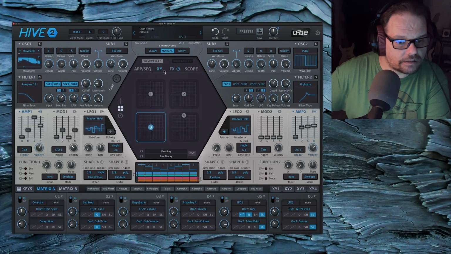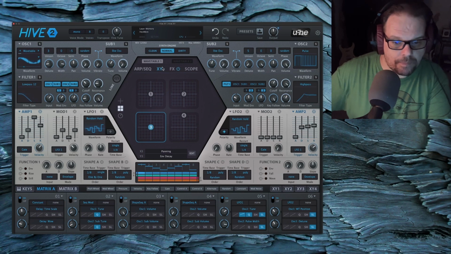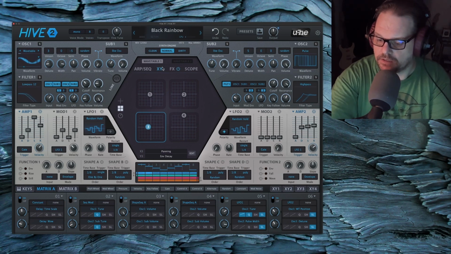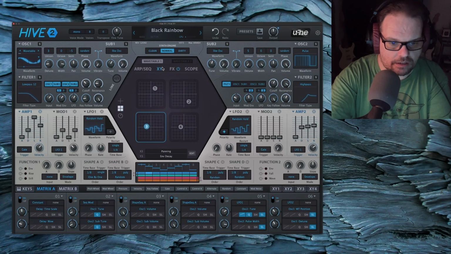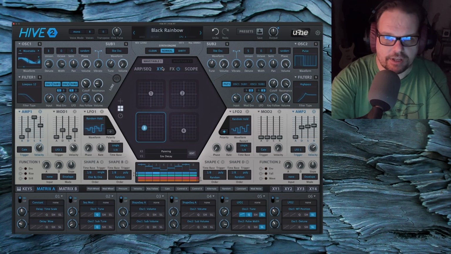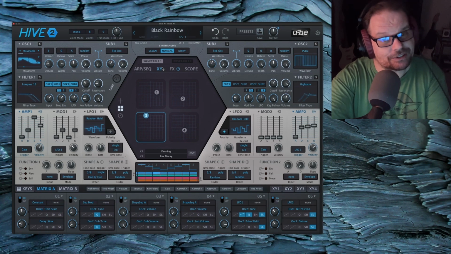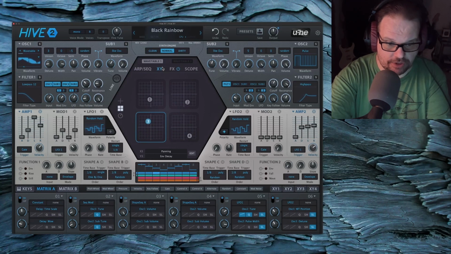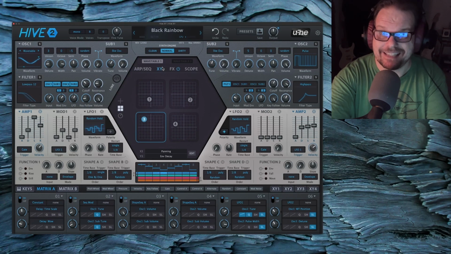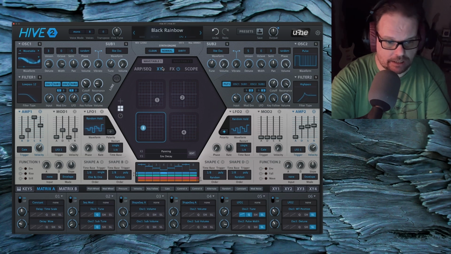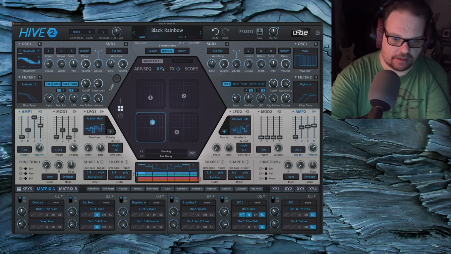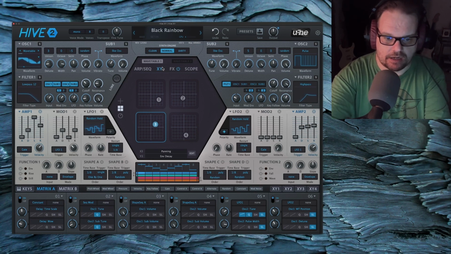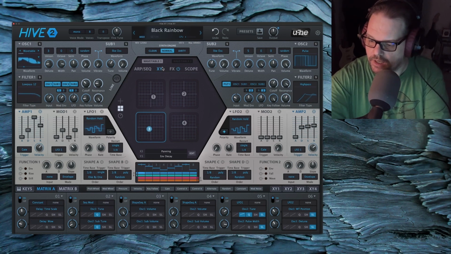So let's take a look here. It always helps to have a MIDI controller with faders. That's what's controlling the modulation depth of each XY axis. So you can really use mod wheel and aftertouch.